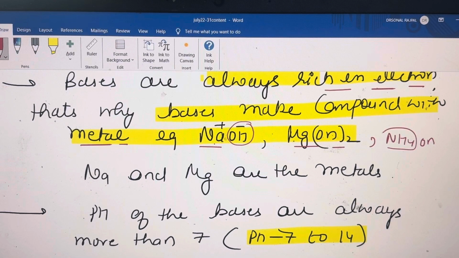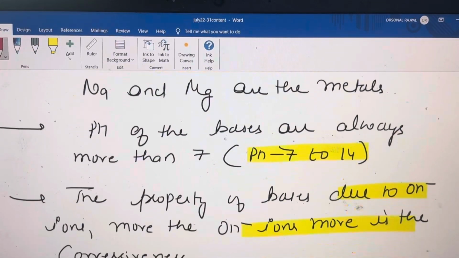Here the ammonium is also a positively charged cation, so these OH ions can combine with these ammonium ions. Is it clear? But this ammonium ion is not a metal, but it acts like a metal because it is positively charged like metals. So students, whatever bases there are, they combine with positively charged particles to form compounds. Those positively charged particles are mostly metals, because metals always produce cations.